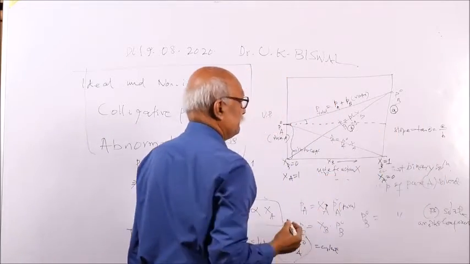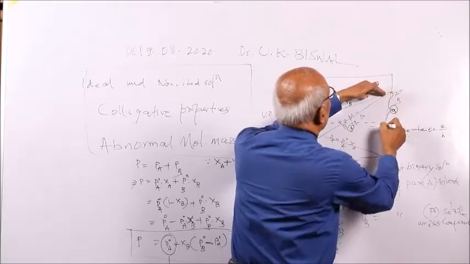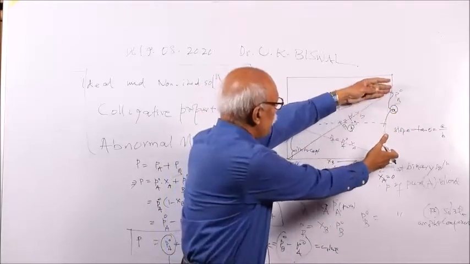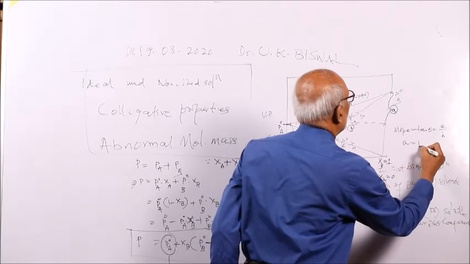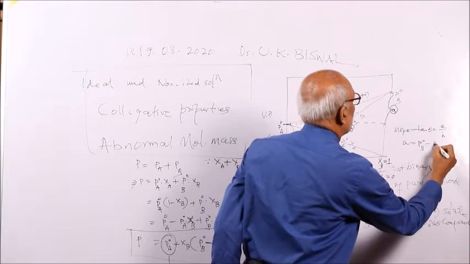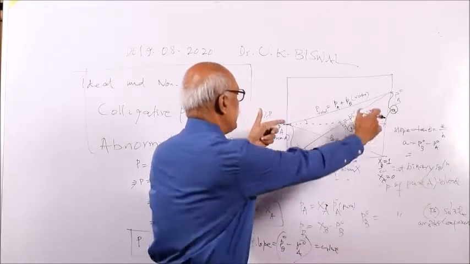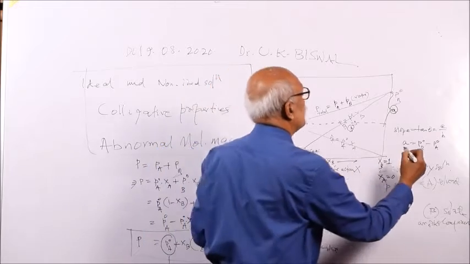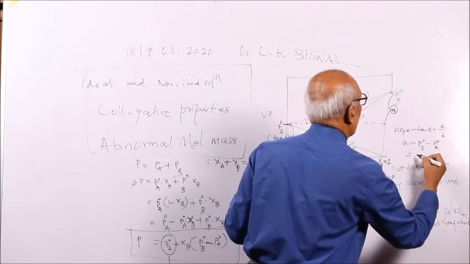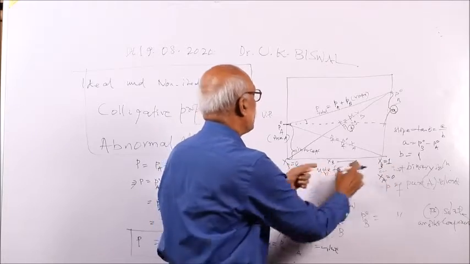So what is a? A is nothing but PB naught minus PA naught. And what is b? This difference is nothing but 1, because this is 0 and this is 1.